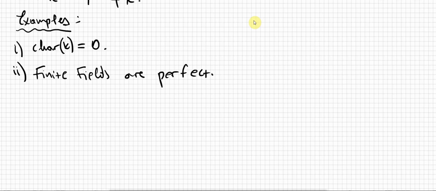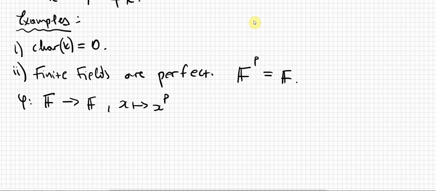So of course, finite fields have necessarily characteristic p. In order to show that these are perfect, we have to show that if F is a finite field, then F to the power of p is equal to F, right? And the way to do this is to consider the map going from F to F, just taking an x and mapping it to x to the power of p, right?